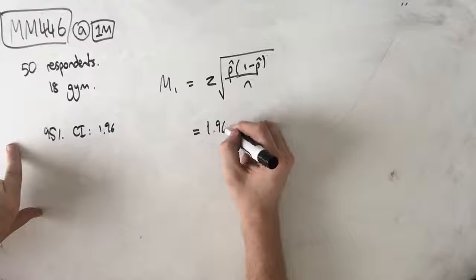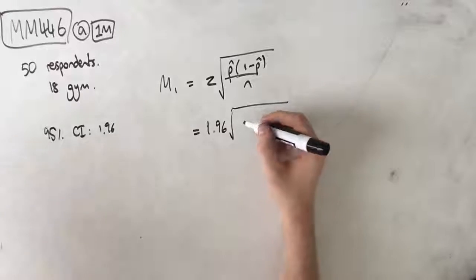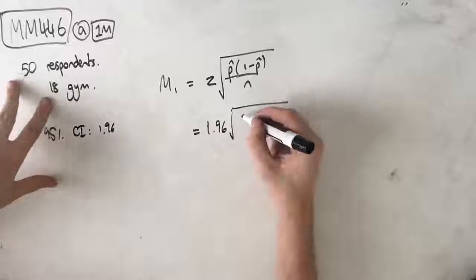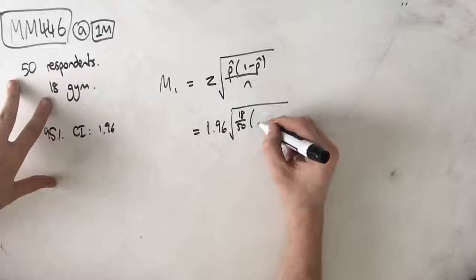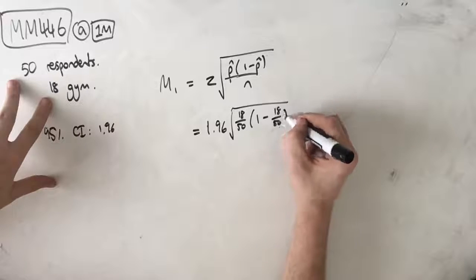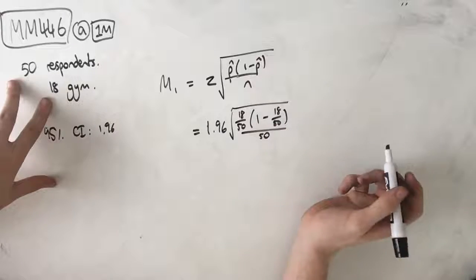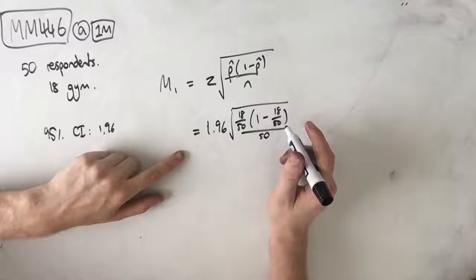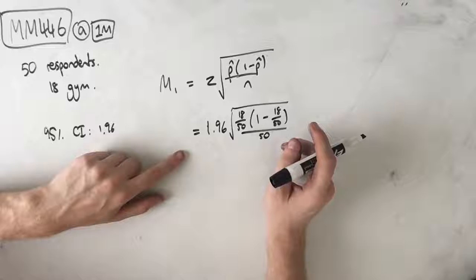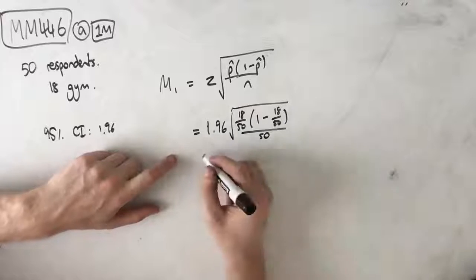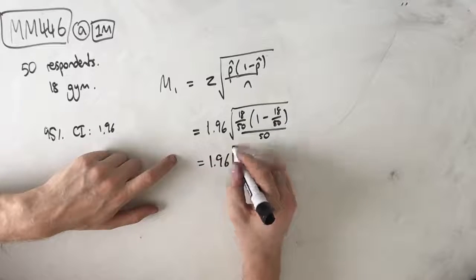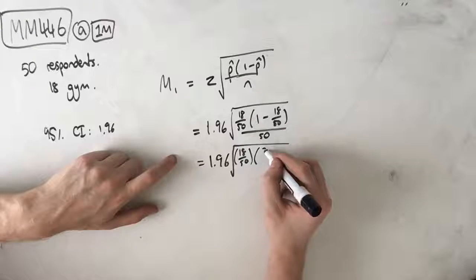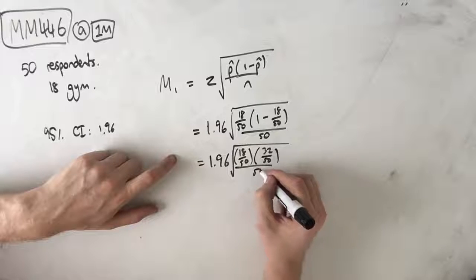Okay, so we have 1.96 here outside of root P hat, which is the proportion of men who go to the gym, which in this case was 18 out of the 50, outside of 1 minus 18 on 50, over our N value, which was 50. Awesome. Now, because you don't have a calculator, you can't really simplify this too much. What I would do is say 1.96 outside of root 18 on 50 times 32 on 50 over 50,